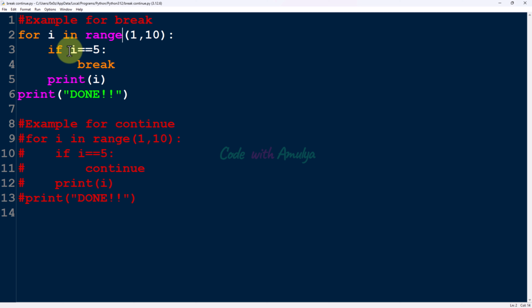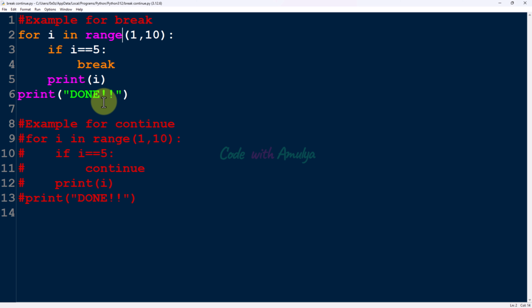Now, when the i value becomes 5, this condition becomes true. The break statement is executed. So Python will stop the execution of the loop and execute the next statement after the loop, that is this. So it will print done. So now in the output, we'll get 1, 2, 3, 4 and done.